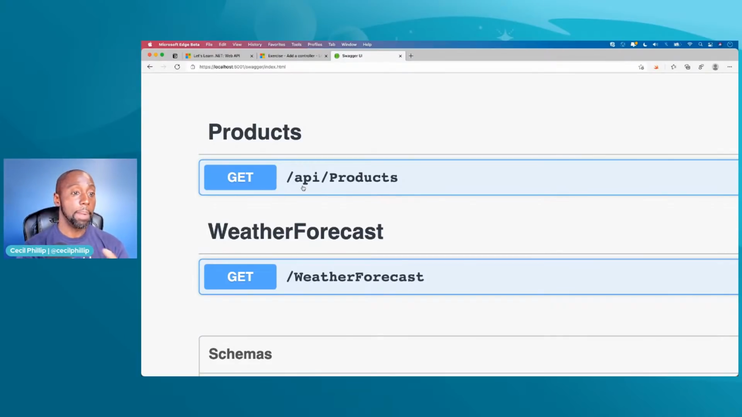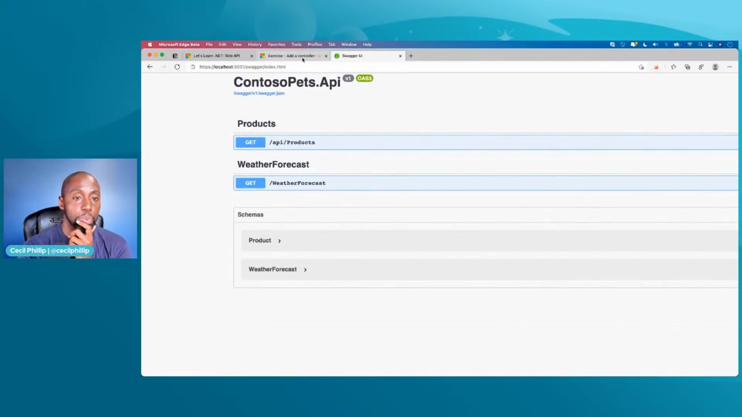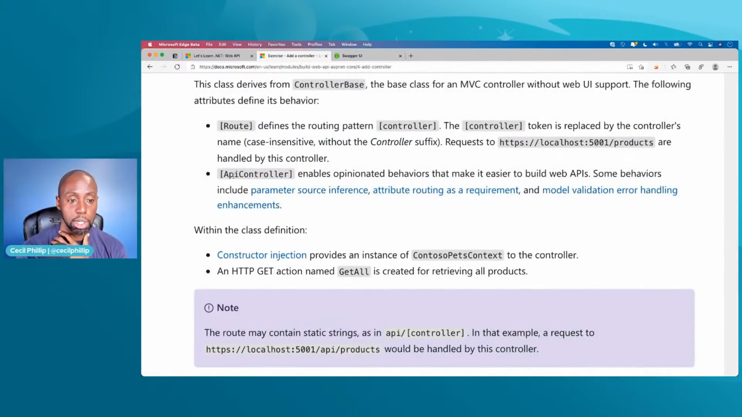So again, based on however you want to control the routes or the path for you to get to a particular resource, you have that ability using those routing attributes that come built in. Another thing that's in here that we do want to talk about is the API controller attribute.